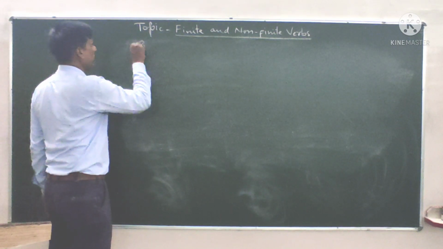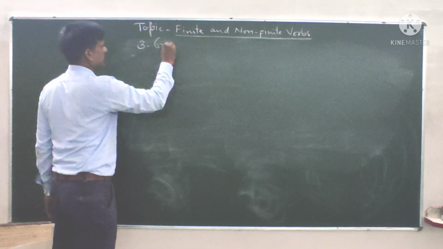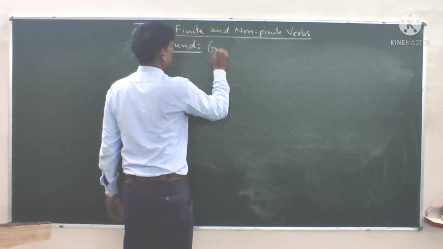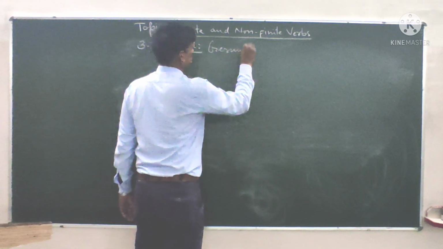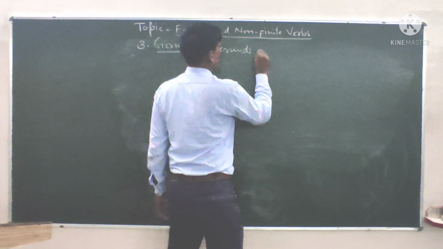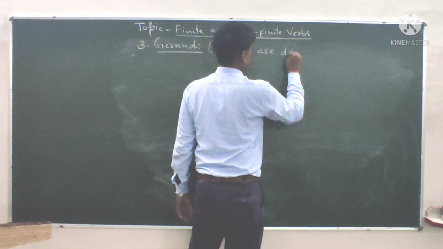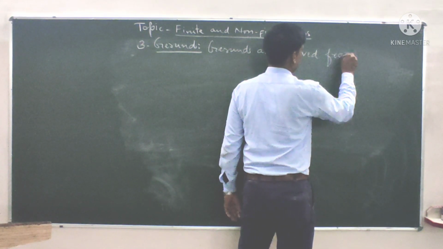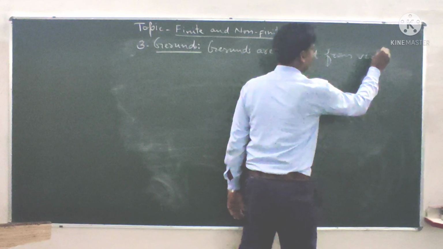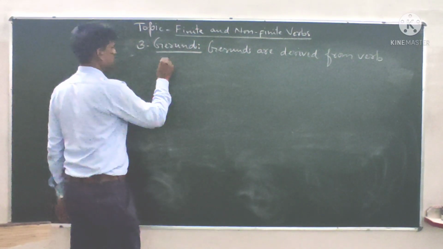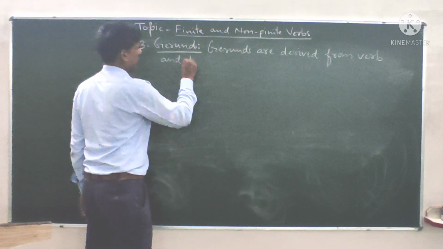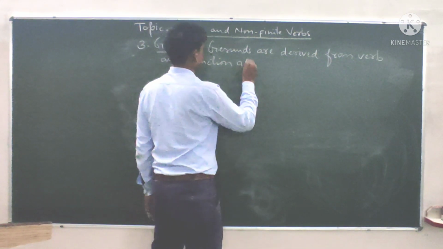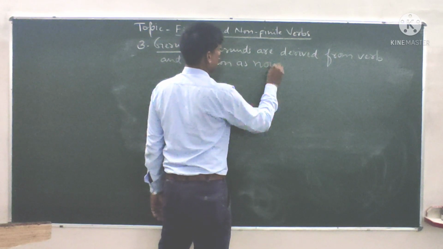The next kind of non-finite verb is gerund. Gerunds are derived from verb and function as nouns.